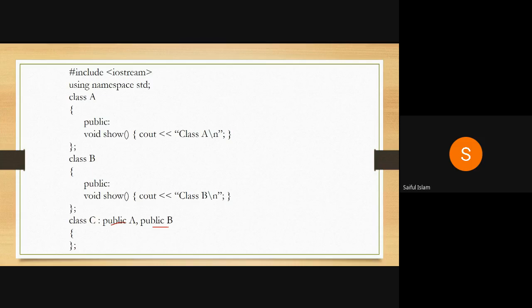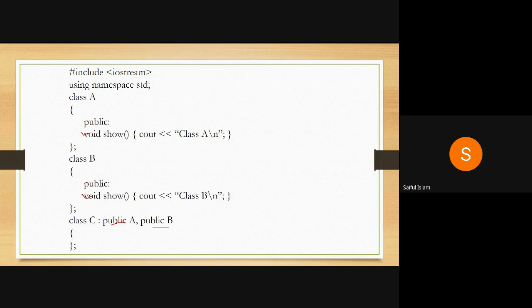So what is the meaning of class C? Class C will have all the member functions of class A and all the member functions of class B. Is that true or not? Now the name of the function is the same, show and show here.